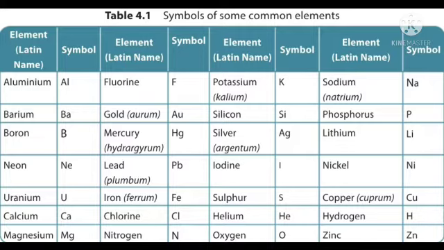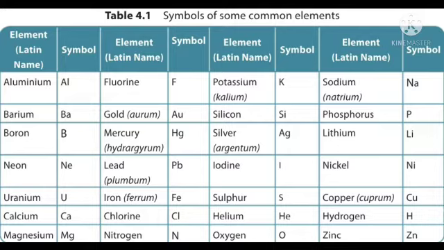Symbols of some elements have also been derived from their Latin names, which are in the table given in brackets. When two or more elements have their names beginning with the same letter, one more letter is added to the symbol. For some elements, the second letter in their name is added, such as for calcium Ca, cobalt Co, xenon Xe, helium He, bromine Br. For example, bromine Br: B should be a capital letter and r should be a small letter.